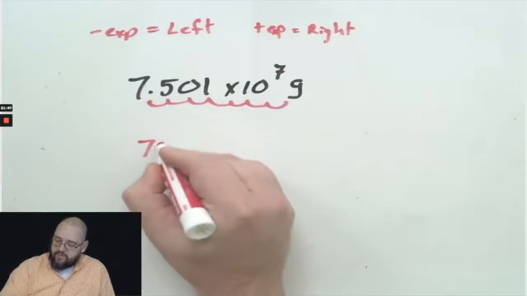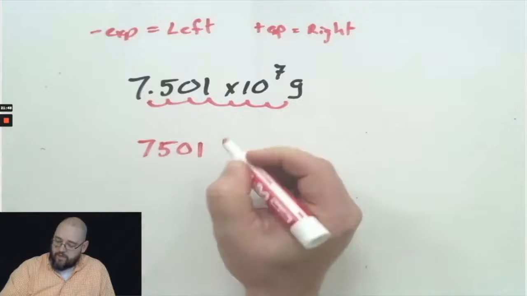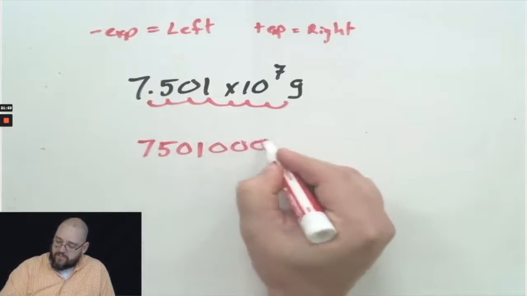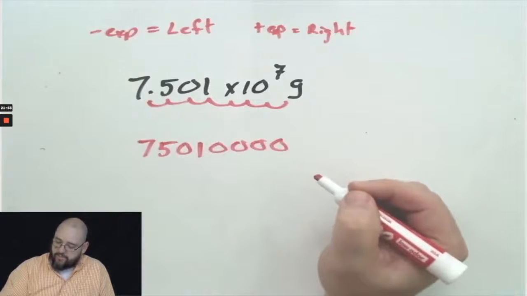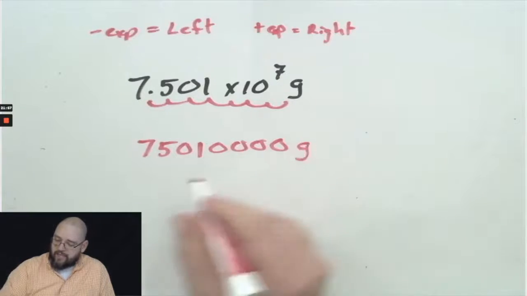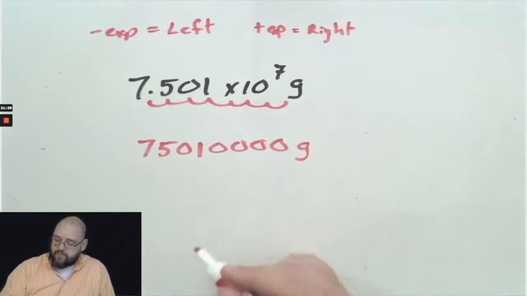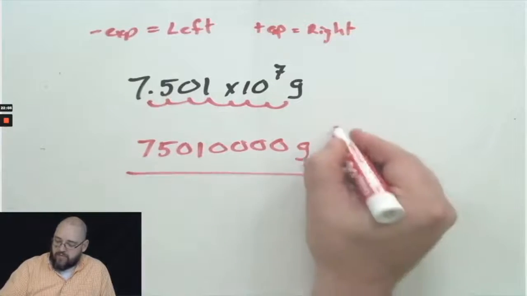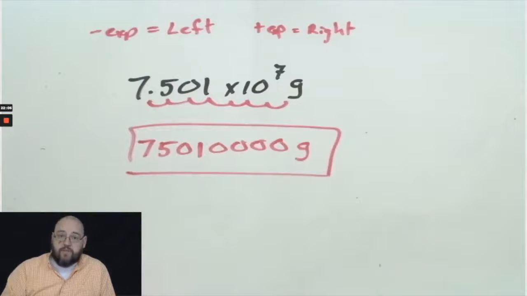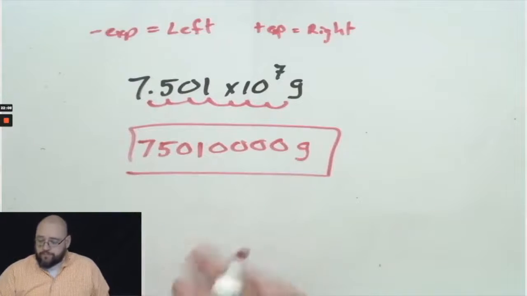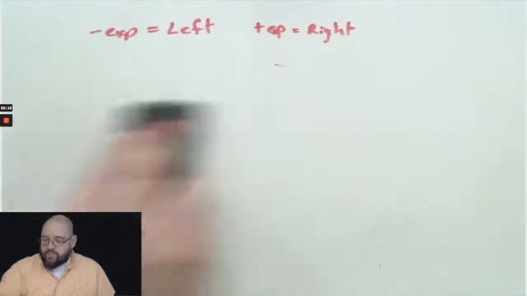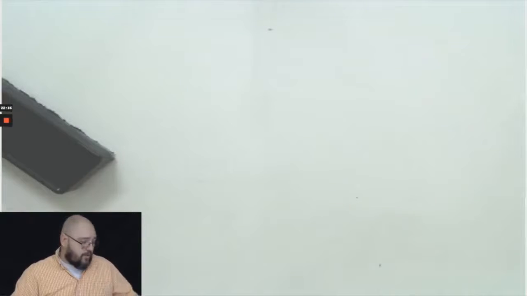That gives me 7501, and I just moved it 3, 4, 5, 6, 7 places. And so I fill in those extra places with zeros, keeping my significant figures as they were. I still have 4 significant figures for that problem. So there is the scientific notation, putting it in scientific notation and taking it out of scientific notation. And this is not super complicated.